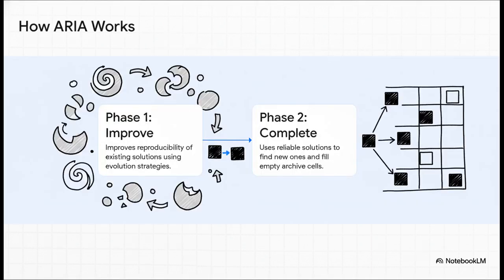So how does it work? Well, it's this really clever two-step dance. First is the reproducibility improvement phase. ARIA takes every solution from that patchy, corrected archive and just refines it. It uses evolution strategies to make darn sure it performs the way it's supposed to, every time. It turns a lucky guess into a repeatable skill. Then, in phase 2, archive completion, it uses those newly reliable solutions as launch pads to go find new, dependable solutions to fill in all those empty spots on the map.